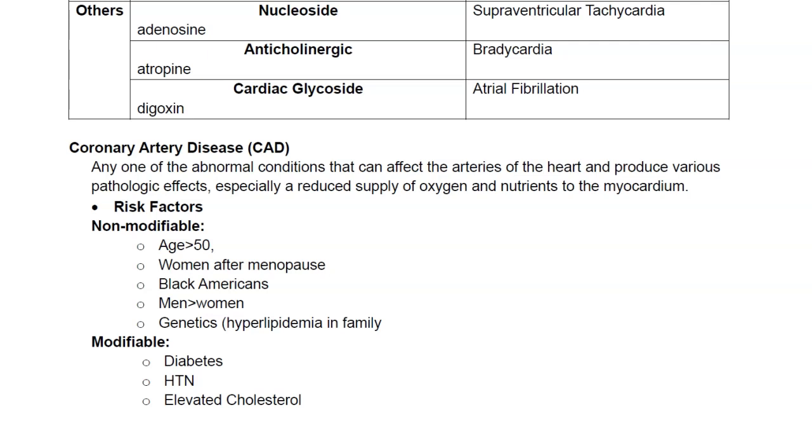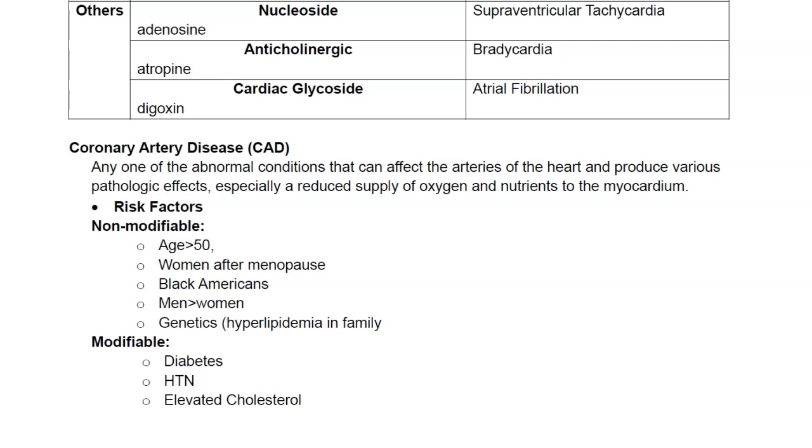Now, there are non-modifiable and modifiable risk factors. So know that the non-modifiable are things that the patients can't really control or choose. And then you have your modifiable, which can be changed or controlled to prevent the development of CAD. All right, so let's start with your non-modifiable.